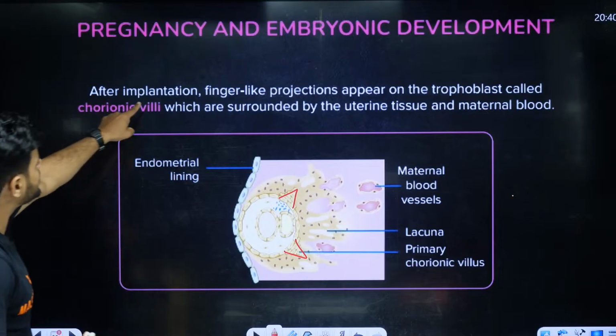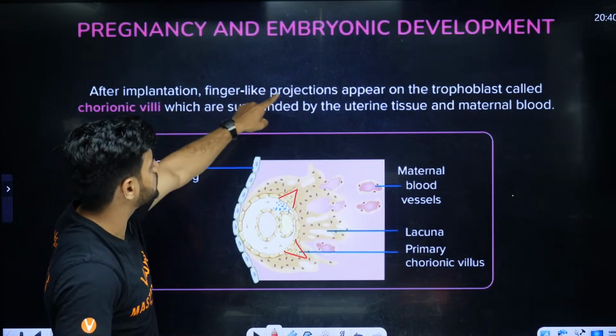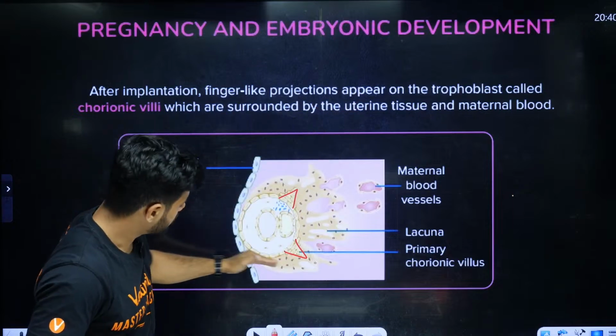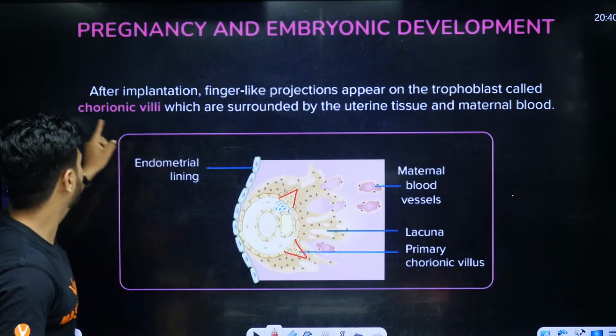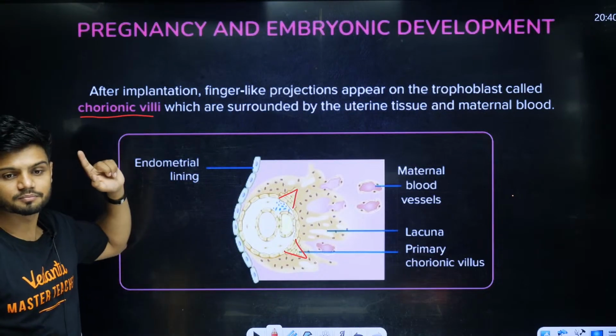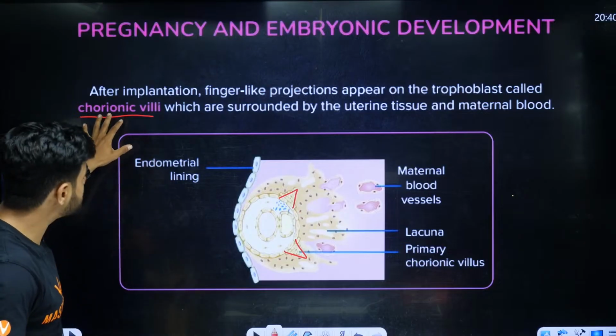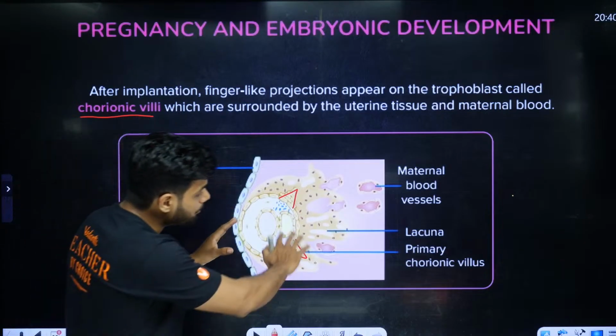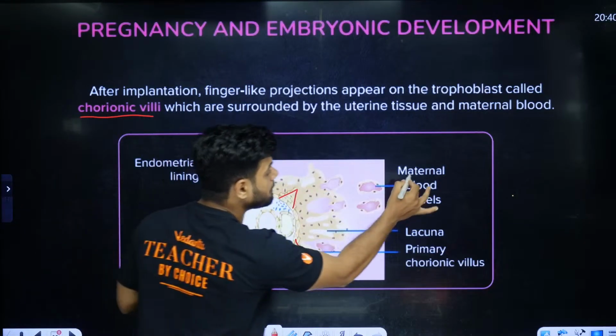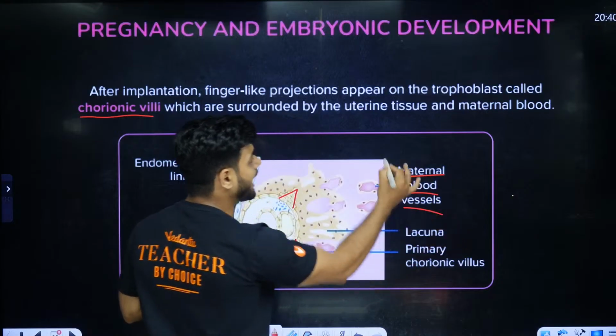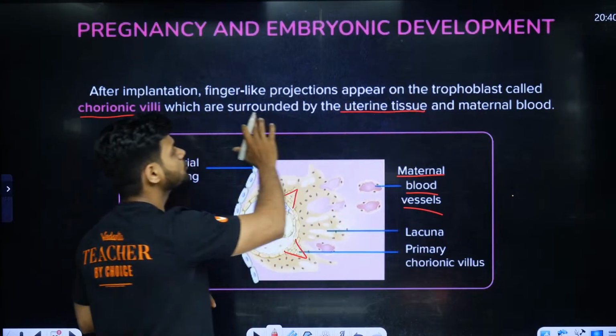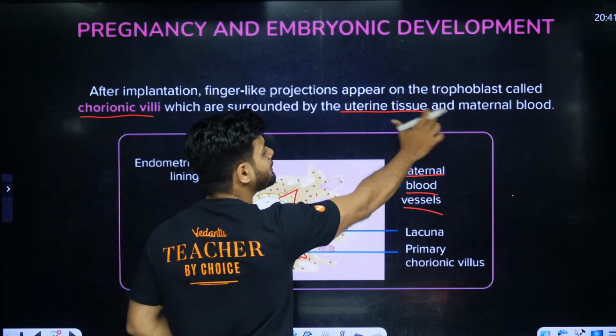Now after implantation finger like projection appear on the trophoblast, trophoblast के ऊपर की तरफ, called as chorionic villi. Okay, chorionic villi students. Now this chorionic villi is completely surrounded by maternal blood vessels and uterine tissue. So it is surrounded by uterine tissue and maternal blood.